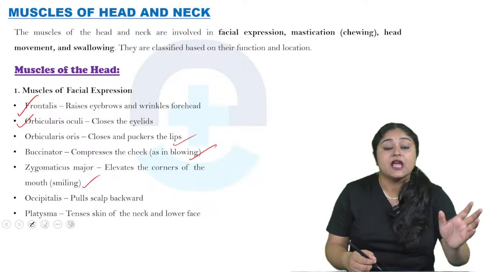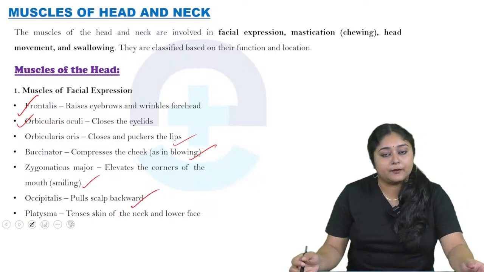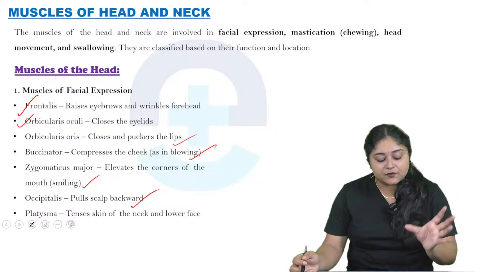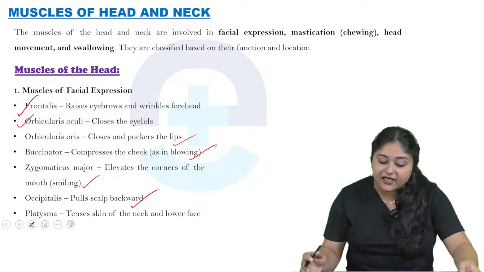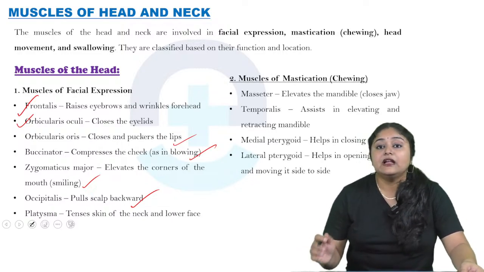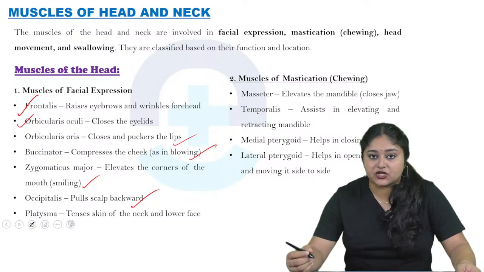Then occipitalis, which is helpful for pulling the scalp backward, and then platysma, which tenses the skin of the neck and the lower face. Now come to the muscles of mastication, or chewing.